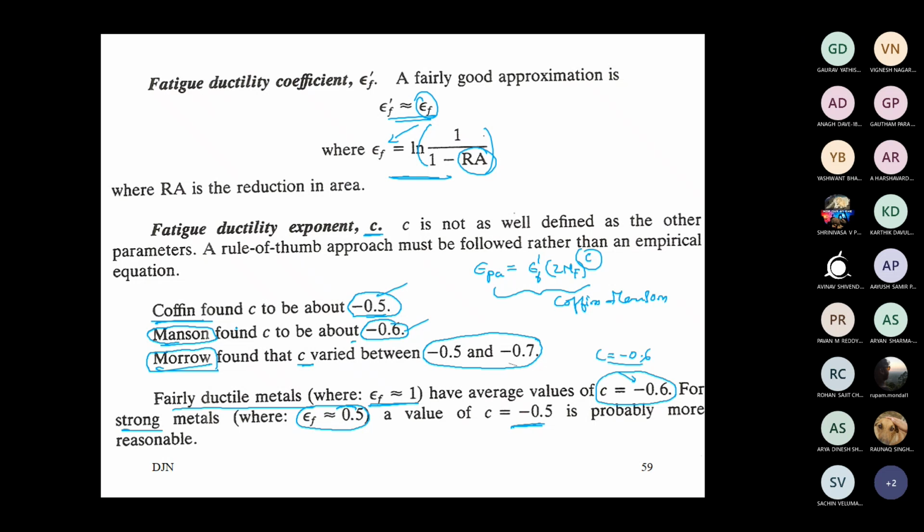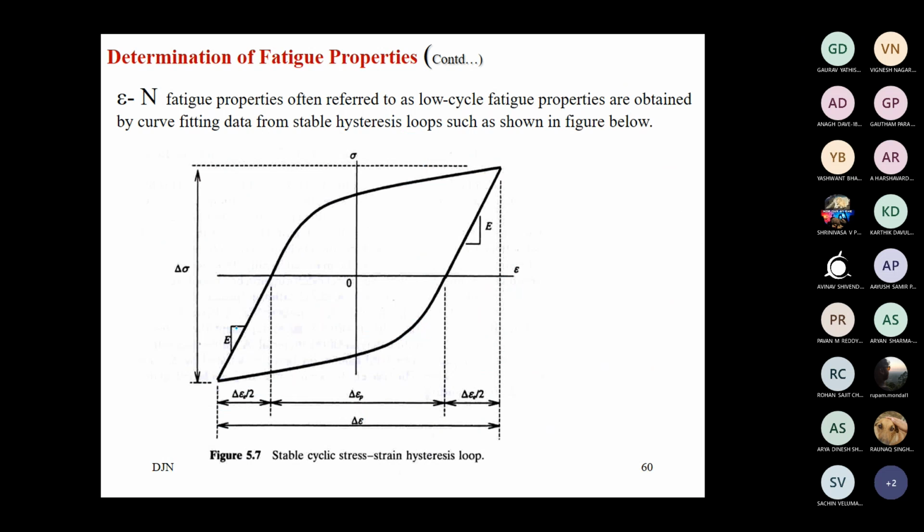You can use this data in problem solving, or for your own material, if you want to determine it, you follow the work of these people, study how they have done it, do it similarly for your new material, determine these values and then use them so that your design becomes much more precise. Okay, fine.